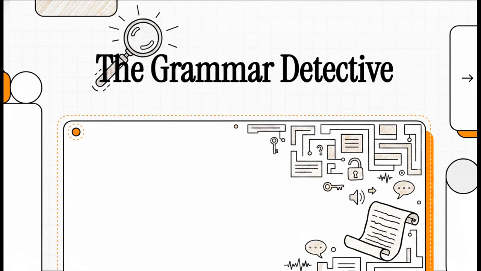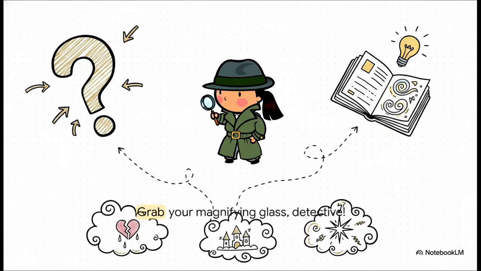So today, we're actually going on a bit of a linguistic investigation. We're going to look way past the everyday conversational English we all know and love and dig into some of the most fascinating, kind of hidden, and honestly dramatic rules of the English language. We're talking about the secret codes writers use to literally change the entire mood of a room. So grab your magnifying glass, detective, because today we are solving these cases together.